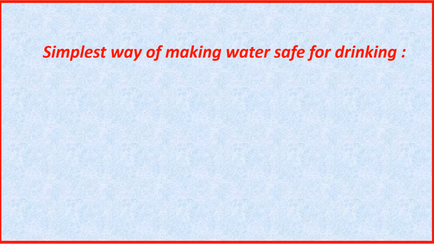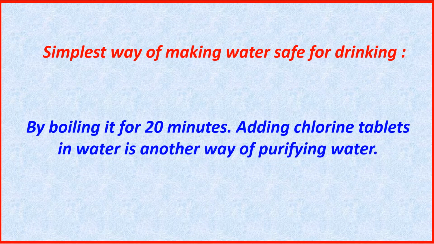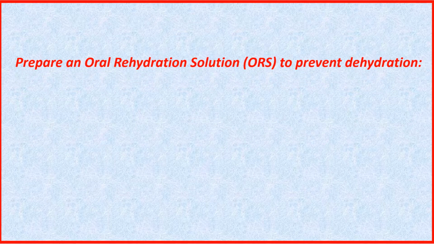Simplest way of making water safe for drinking: by boiling it for 20 minutes. Adding chlorine tablets in water is another way of purifying water. Prepare an oral rehydration solution, ORS, to prevent dehydration.